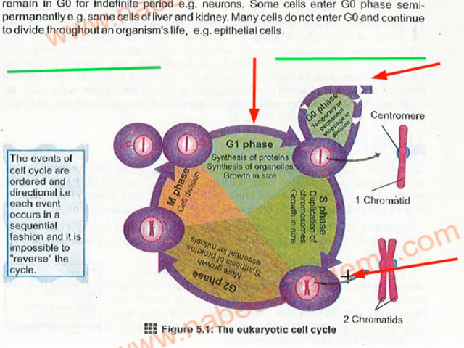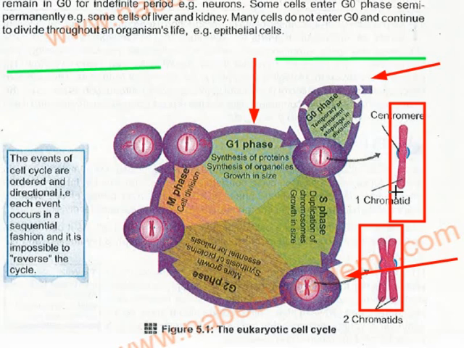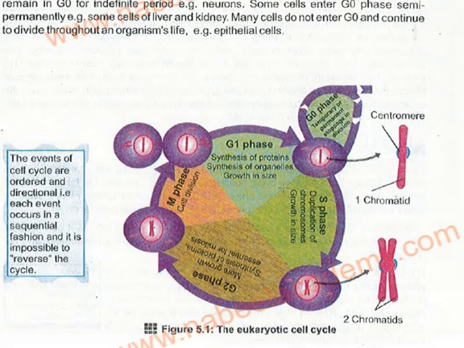So during the S phase, see here they have one chromatid, and now how many? Two chromatids. So this is a chromatid and these are two chromatids. So this is the synthesis phase, and the chromosomes double themselves. Okay, now next,